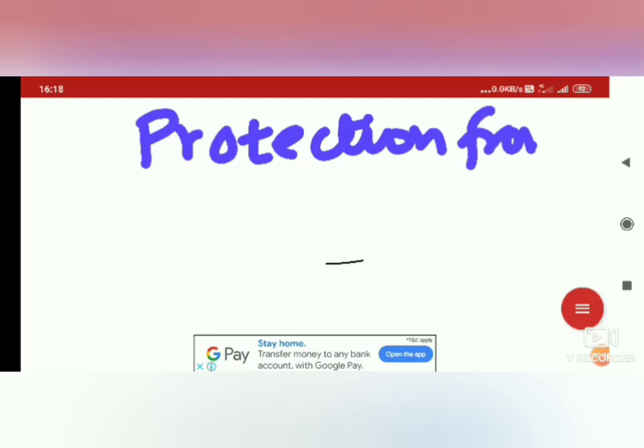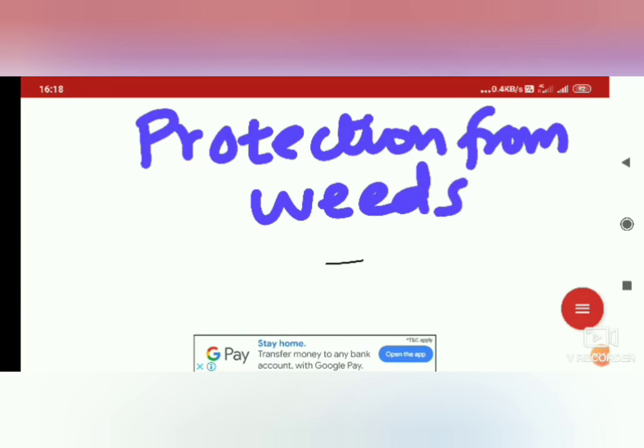Protection from weeds. We already discussed the first four steps: preparation of soil, then sowing. Next we studied about adding manure and fertilizer. Then we added water, that is irrigation. Now our task is to protect the crops from weeds.